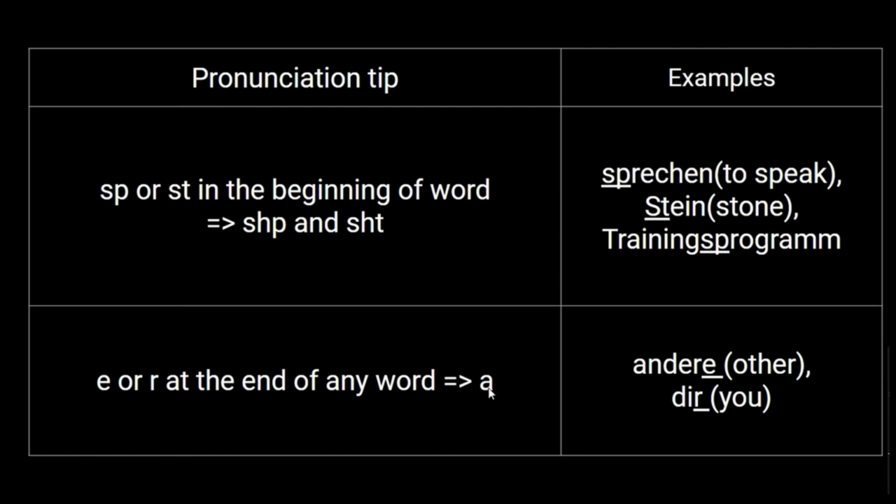Moving on, if E or R is at the end of any word, it has to be pronounced as "a", like in andere. Andere means others, so it is not "andere", it is "andera". Similarly, dir is not "dir", like in English, but then "dia".